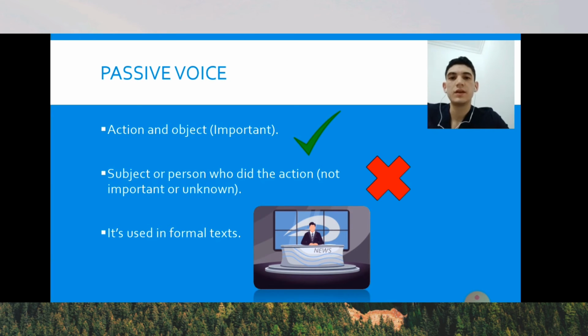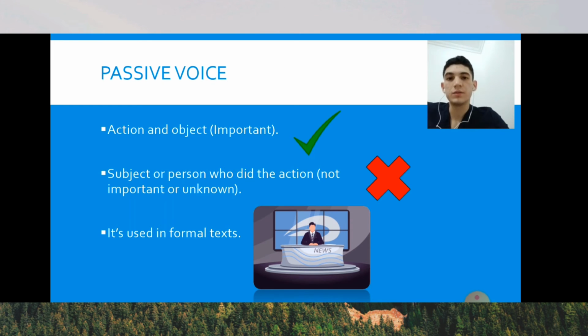I'm going to talk about passive voice. Passive voice is another way to express sentences when we didn't know the person or thing that did the action. Also, it's used when it's not important to mention or when we didn't want to express or mention the person who did the action.